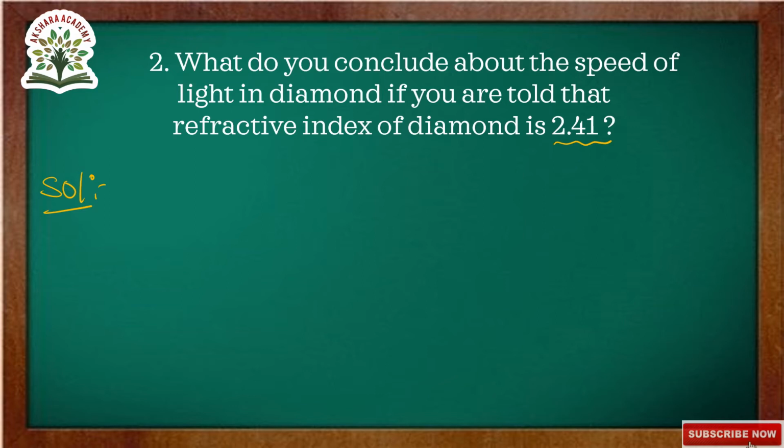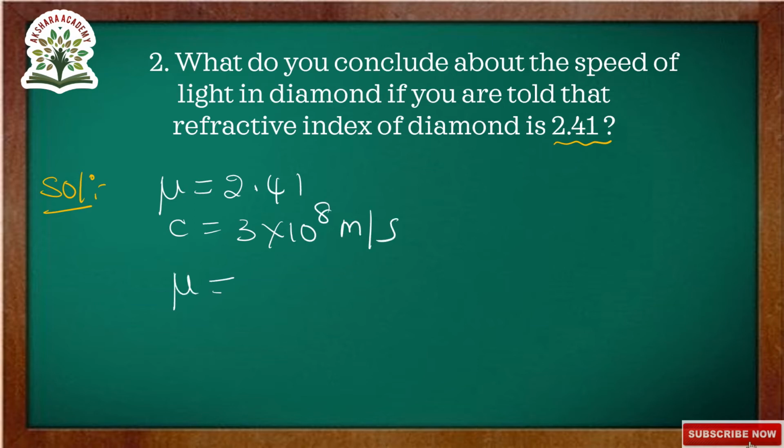Here they have given the refractive index mu is equals to 2.41. This is the refractive index of diamond, and C is equals to 3 into 10 to the power of 8 meters per second. The refractive index of the medium mu is equals to C by V. Substituting here, now we are calculating V. So mu is 2.41 and C is 3 into 10 to the power of 8. V we have to calculate.